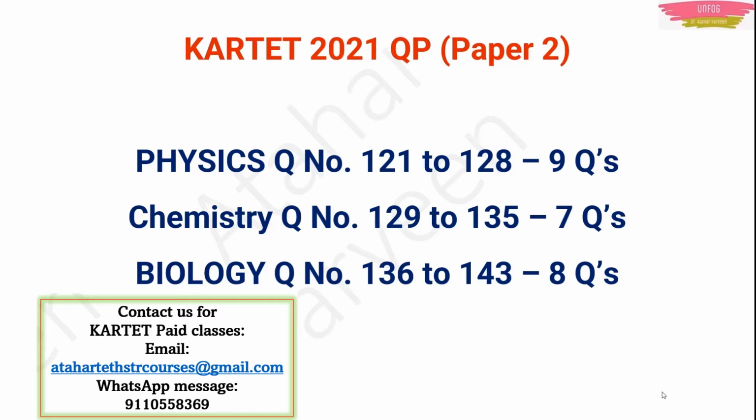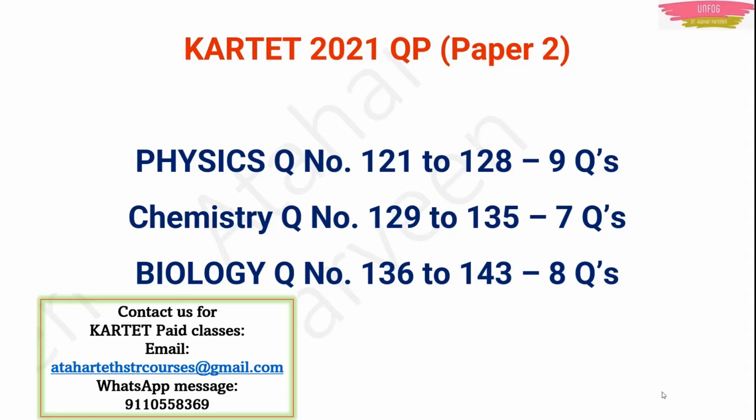In one of our previous lectures, we solved a physics question paper of Karnataka TET 2021, paper 2. The questions started from 121 up till 128, and those were the physics questions. Now in this lecture, I am going to solve the chemistry part, question number 129 to 135. And the biology part we will solve in the next lecture, from question number 136 to question number 143.